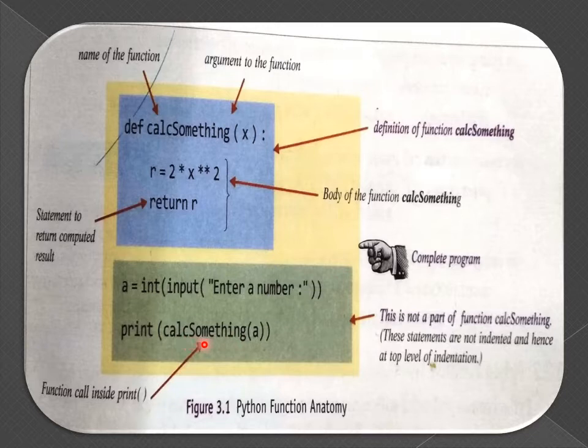So here it will execute the function definition of calSum, and x will receive the value passed by the variable a, and some calculation is done here, 2 into x to the power 2, and the resultant value is stored in variable r, and with the help of the keyword return we return the resultant value to the calling statement, and last the print function will print the resultant value. So these are some terminology which works with the function.